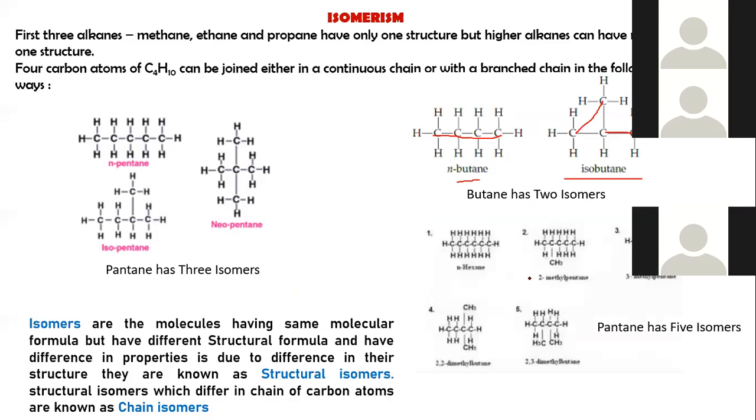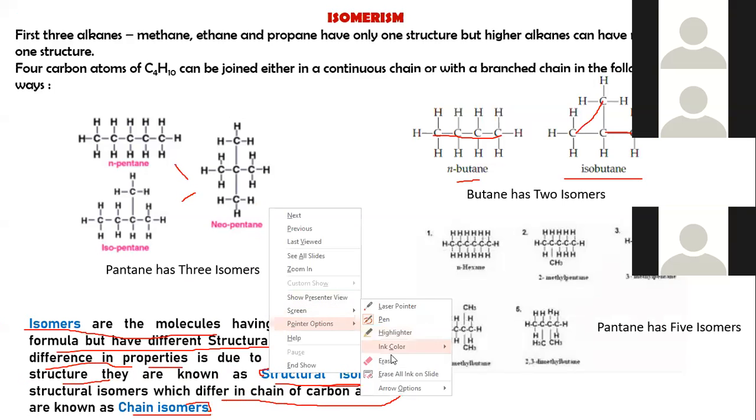So hexane. This is n-hexane, meaning 6 carbons. Isomers are molecules having the same molecular formula but a different structural formula, and the difference in properties is due to the difference in their structure. That's why they are known as structural isomers. The structural isomers which differ in the chain of carbon atoms are called chain isomers. So these are the 2 types of isomers, structural isomers and chain isomers. These are chain isomers of each other, meaning they differ in the chain.